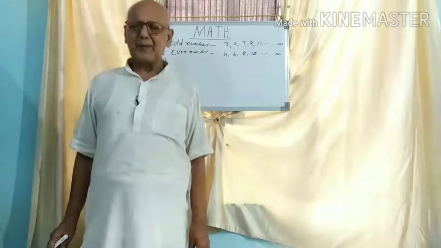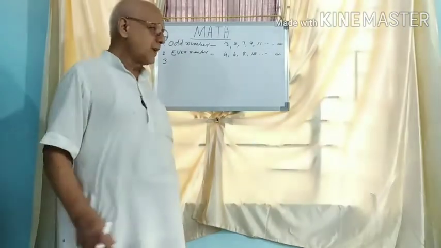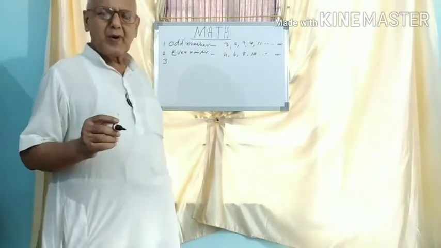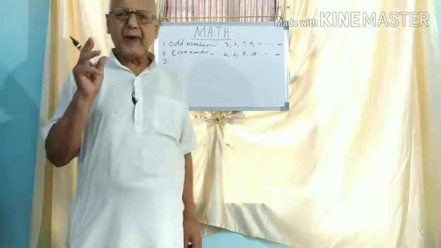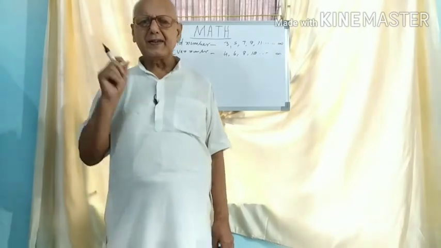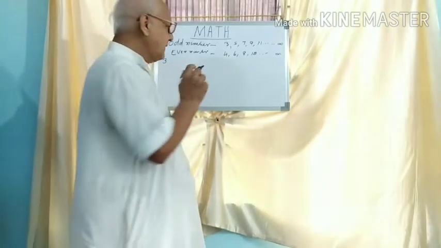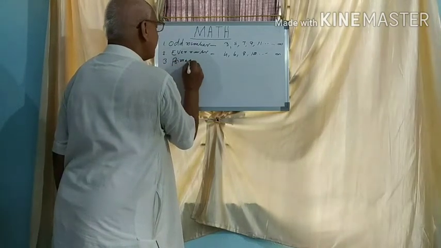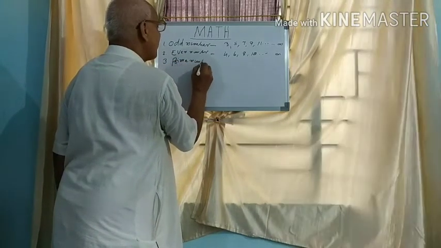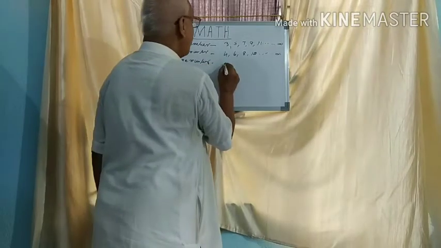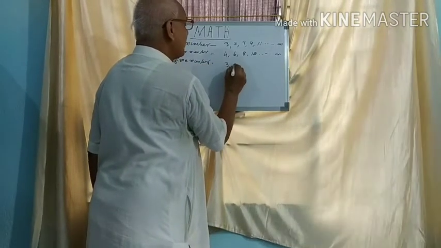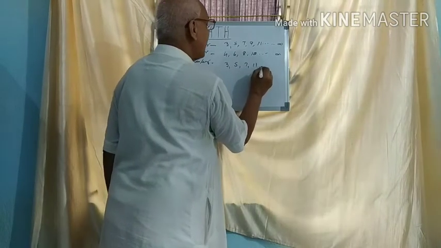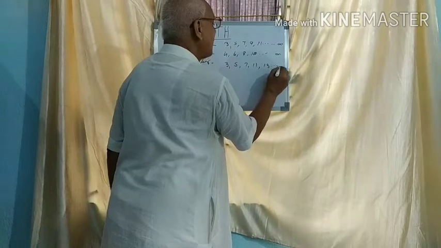The third is prime numbers. Prime numbers are numbers which have only 2 factors, 1 and itself. For example, 3, 5, 7, 11, 13 and so on.